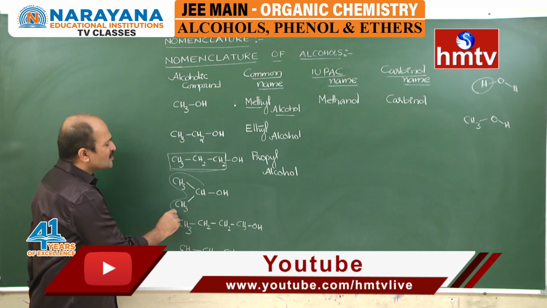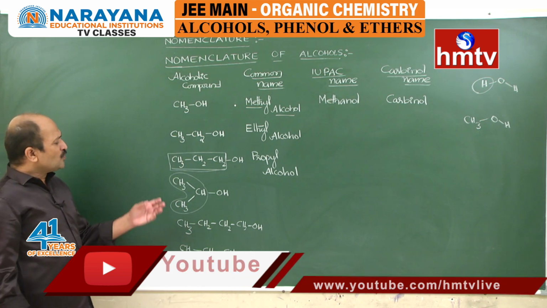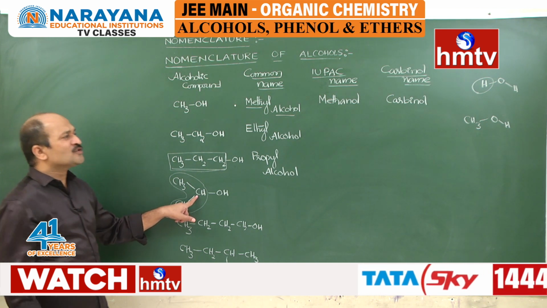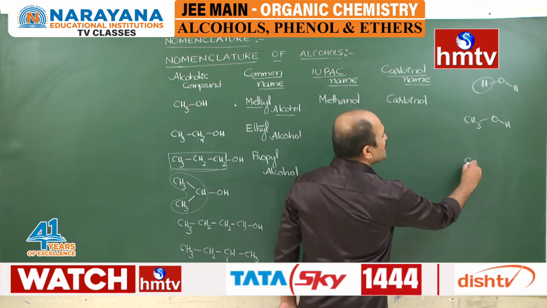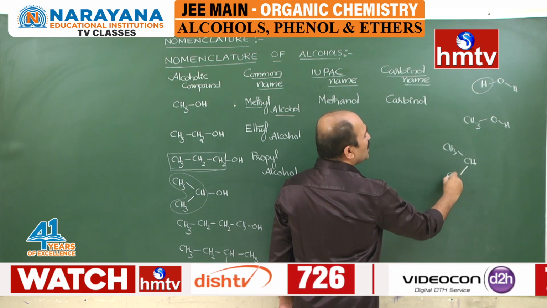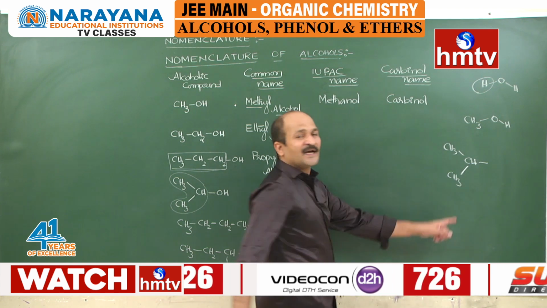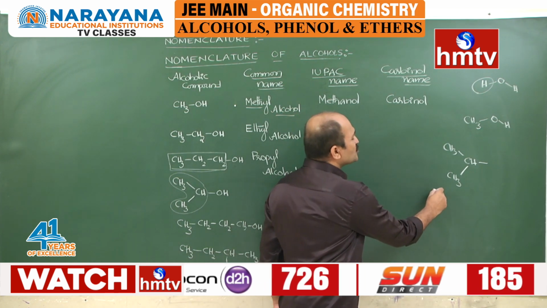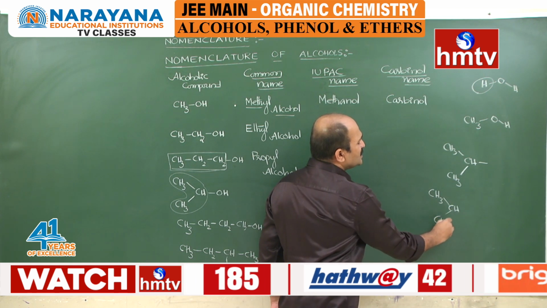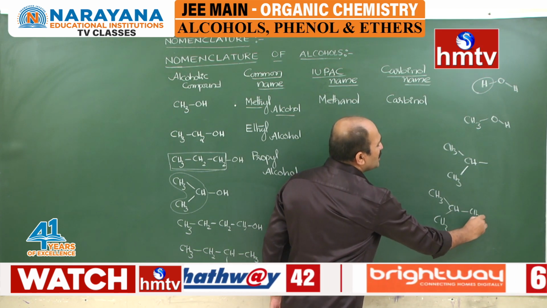This structure is called isopropyl. Students have to learn this is called isopropyl. What is called isopropyl? A CH group having two methyl groups is called isopropyl. What is called isobutyl? CH3, CH, CH3, this is called isobutyl.